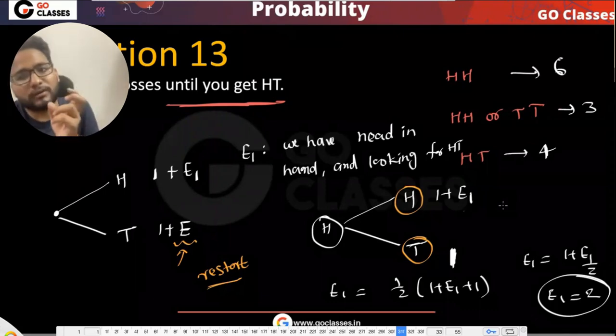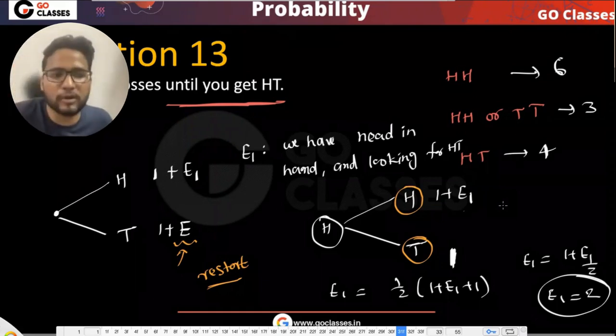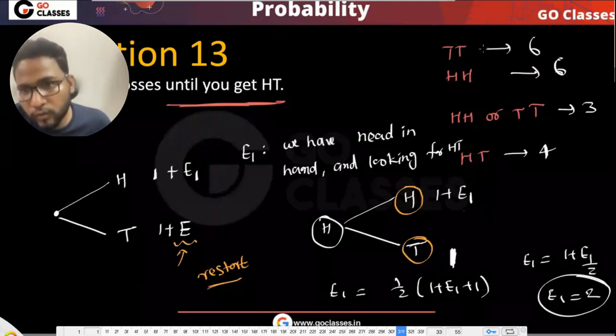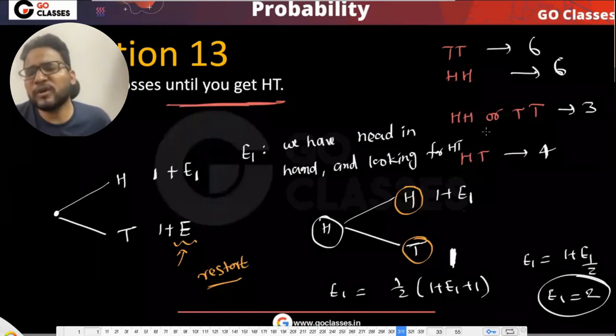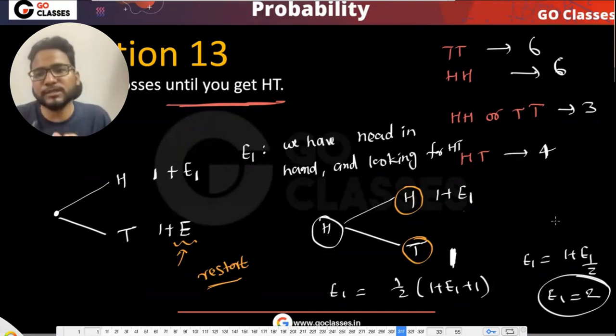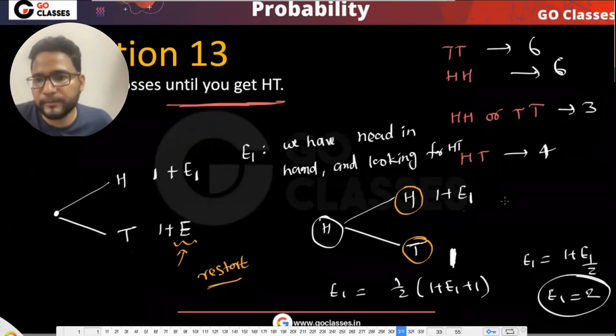I mean, if you are getting 6 for head, then obviously for tail also you will get 6, which means you need 6 tosses for the head, or you need 6 tosses for the tail. Or if you're looking for one of them, maybe head or tail, then you just need 3 tosses. But if you're looking for a pattern which is basically differentiating, which means either head tail or tail head, then you will be needing 4.